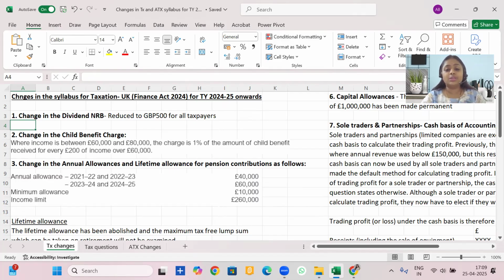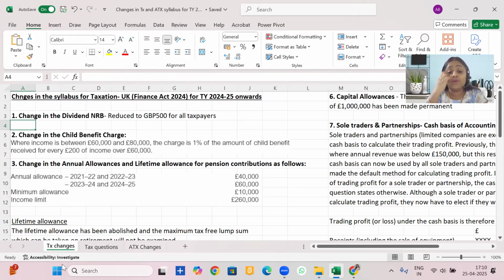Third, now we go to the pensions chapter and there let's understand the multiple changes that have taken place. First, the annual allowances have enhanced from 40,000 a tax year to 60,000. But there have been other changes also. So let's look at it in detail. Annual allowances for 21-22 to 22-23, for these two tax years, the annual allowances are not enhanced and they are at 40,000. But with effect from tax year 23-24, the annual allowance limit has increased from 40 to 60K.